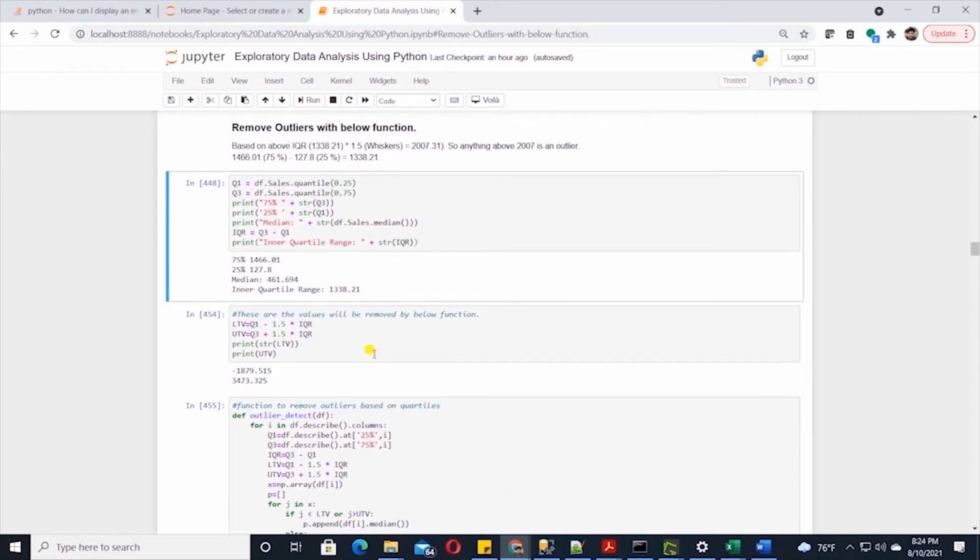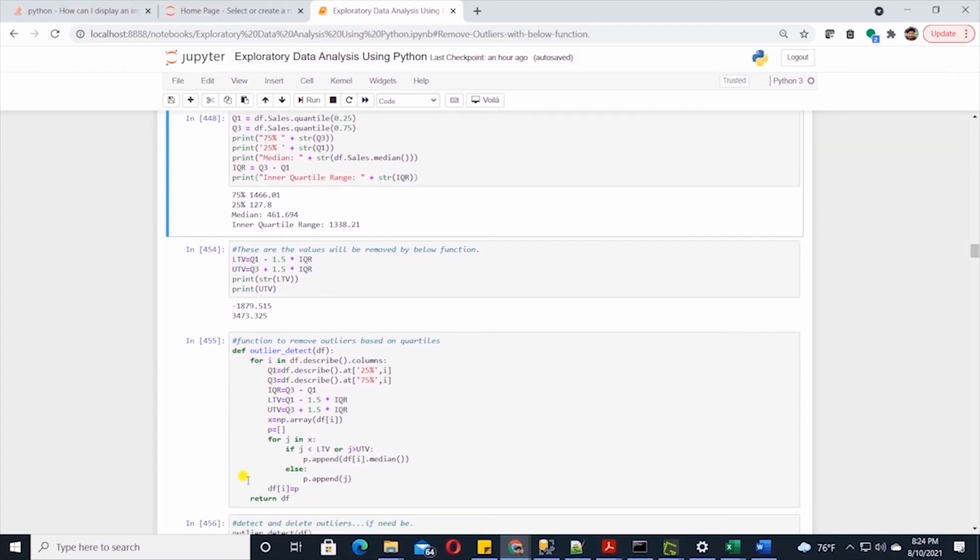Based on these calculations, we can set the lower threshold value and the upper threshold value for outliers. We will use these thresholds to remove outliers in our data. If we want to find out the whisker value on the right, then the formula is 1.5 times IQR plus Q3. Our IQR value is 1338, so it will be 1338 times 1.5, and then we add the Q3 percentile, which is 1466. So this adds up to be 3473.